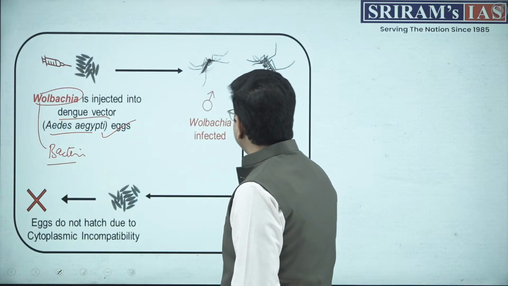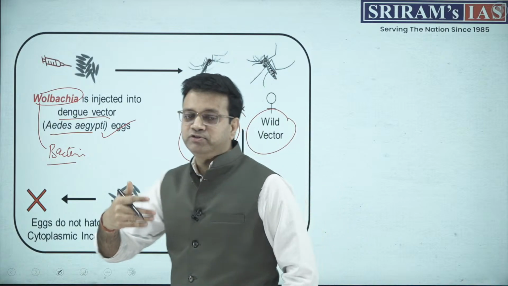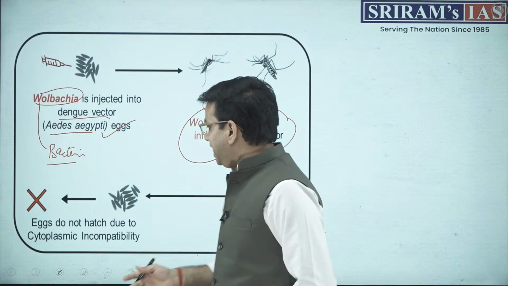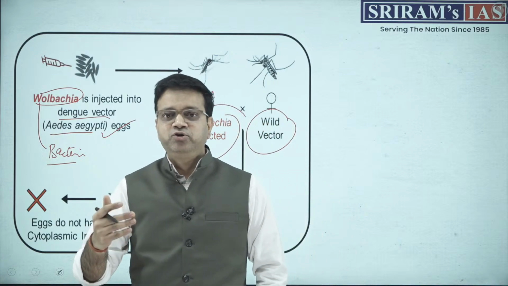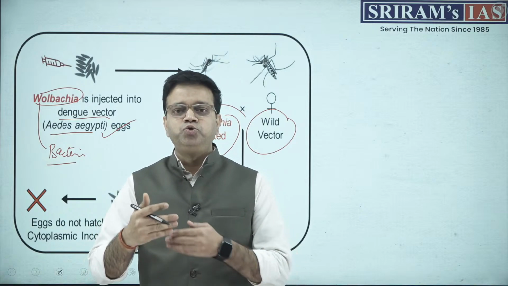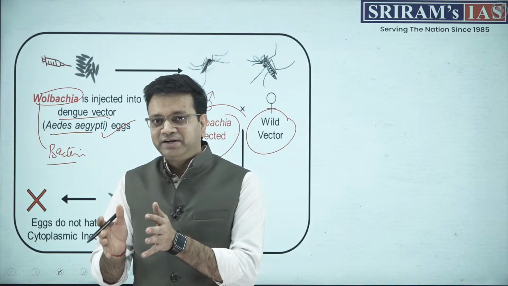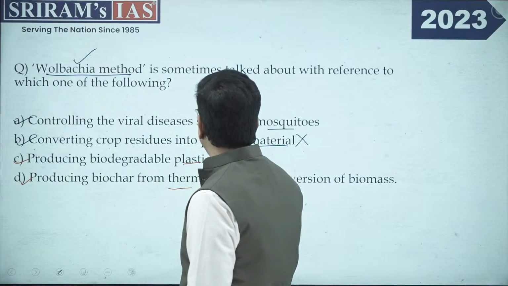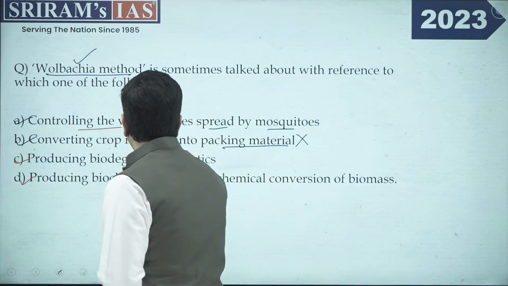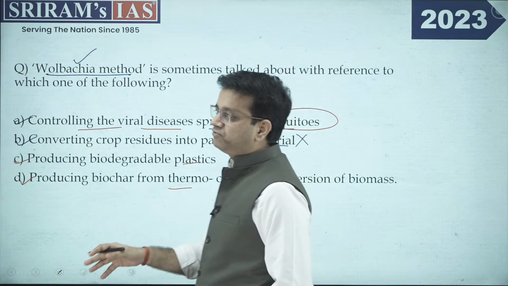What it does is reduce the spread of the virus and the overall production. During egg hatching, the cytoplasm becomes incapable of reproducing further, and the multiplication of the organism gets reduced. That is the reason the Wolbachia method is used for controlling viral disease spread through the mosquito. I think things are very clear for you.